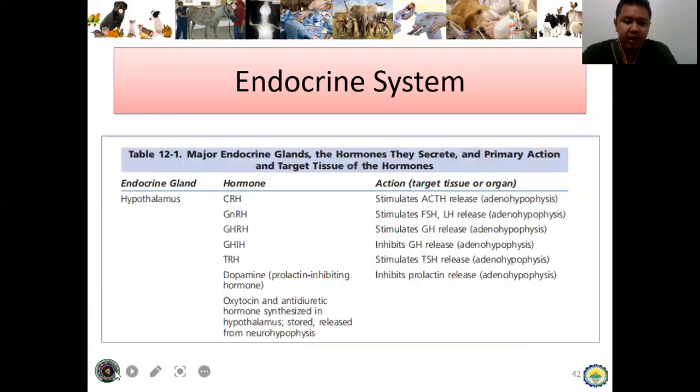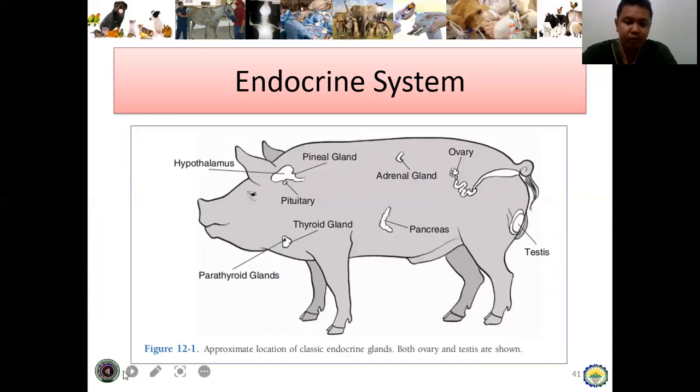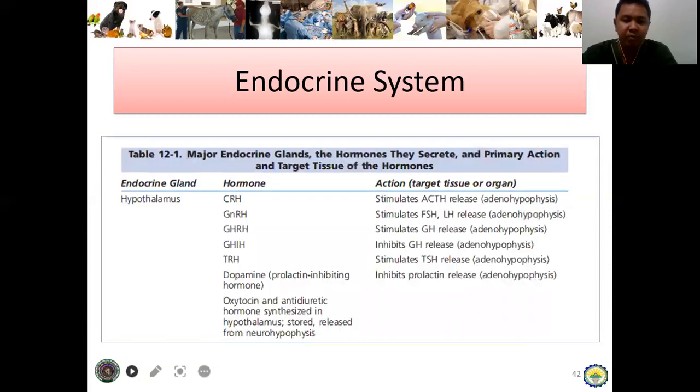Okay. So ang ato lang diri is just a table to show kung ano ang mga hormones nga gina-release sa mga endocrine glands. So let's proceed first sa hypothalamus. Yes, it is located in the brain, associated with the brain, and there are lots of hormones nga involved there. So abbreviation lang ni siya. For further learning, you can search sa iya mismo nga meaning. Pero i-mention ko lang sa during slide.